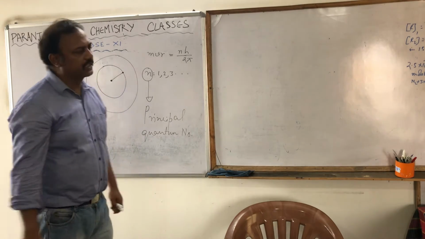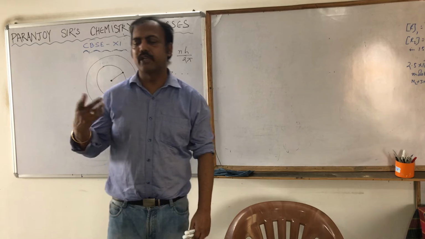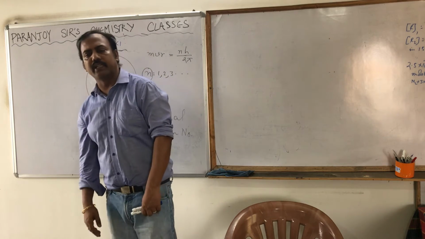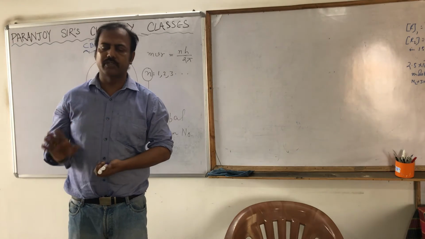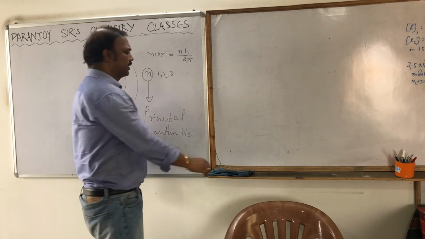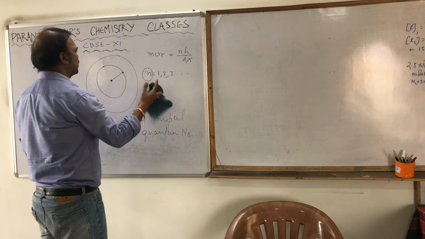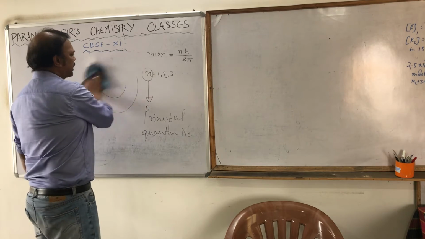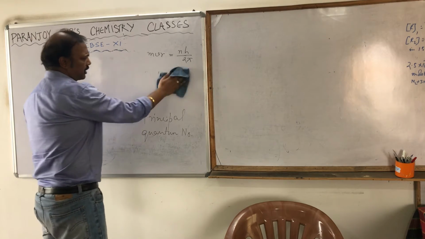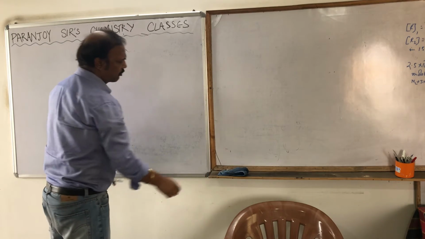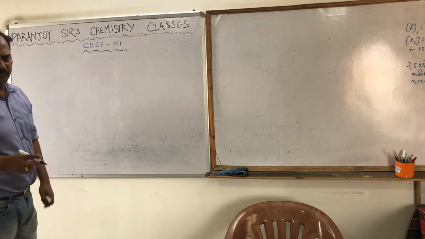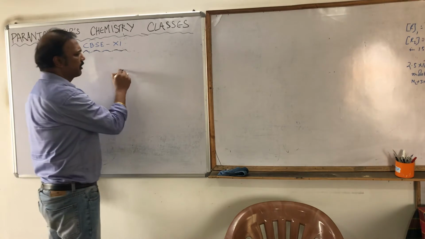Now what is the limitation? Again I am saying that the first postulate itself is the limitation, that it can explain only the one electron system, it cannot explain the multi-electron system. The second limitation, just understand it. There are so many limitations actually. The second important limitation is that we had seen the atomic spectra, that is line spectra, discrete spectra.